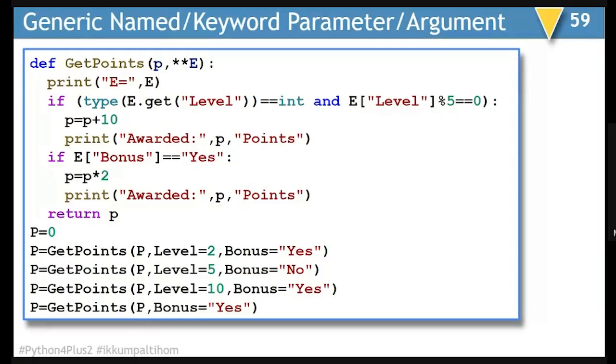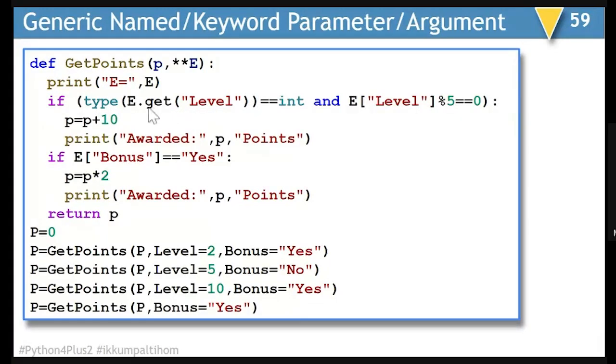In the last function call, I am not passing level as the key. If I am not passing the level and I would have tried checking the divisibility by 5, it would have given me an error. And as I wanted that error not to come, I just introduced one more check over here. So instead of using try and except, I introduced a check over here, which is checking the type of level.